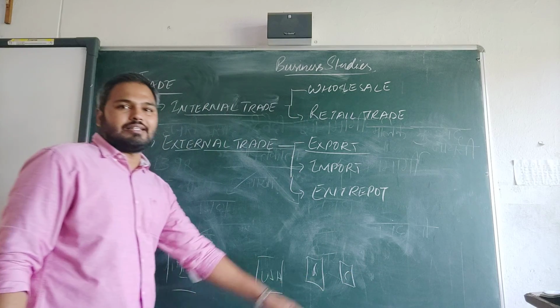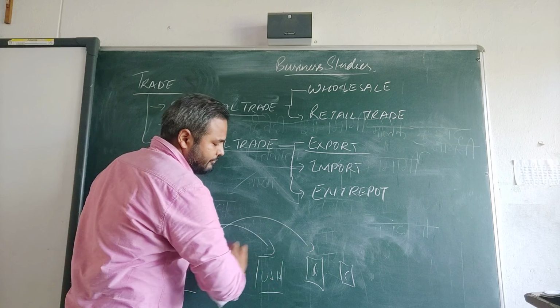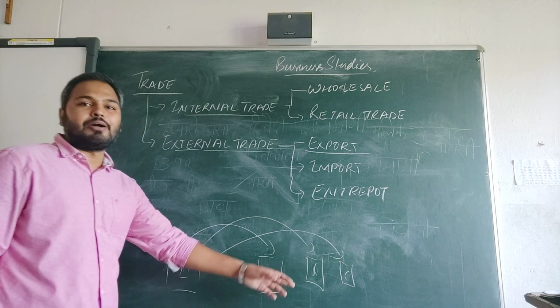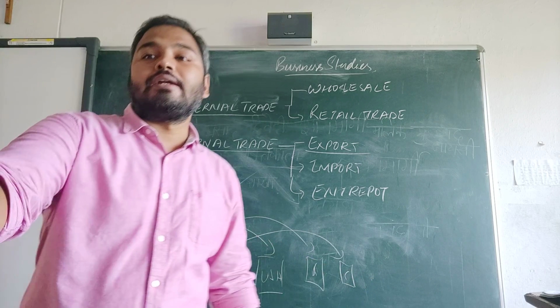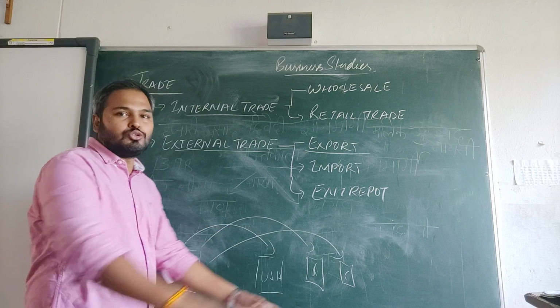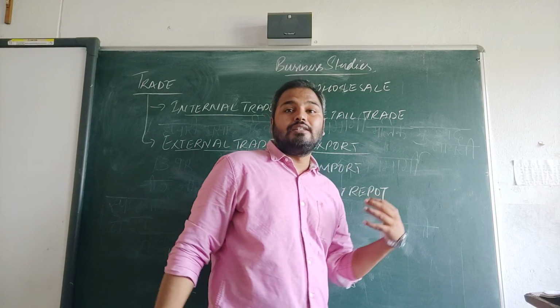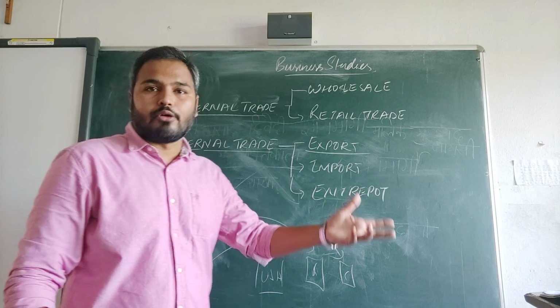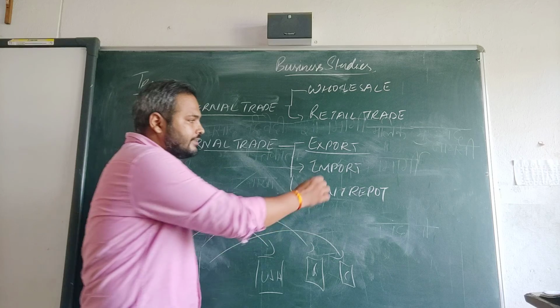Different countries are there. Goods are being transferred from India to different countries. When goods are produced here and sold to the different countries, then it is called export. Here goods are going out from the country, and in return you are getting money. That is your export.